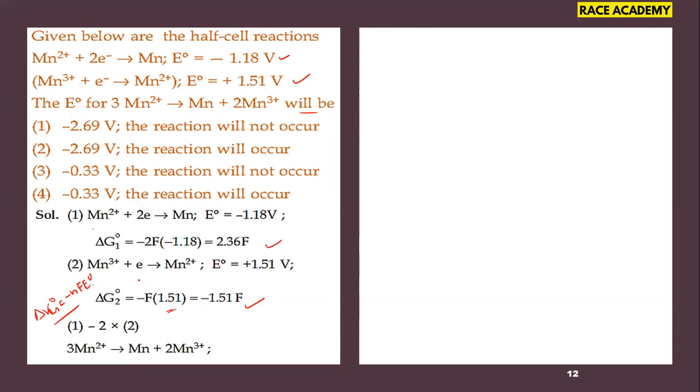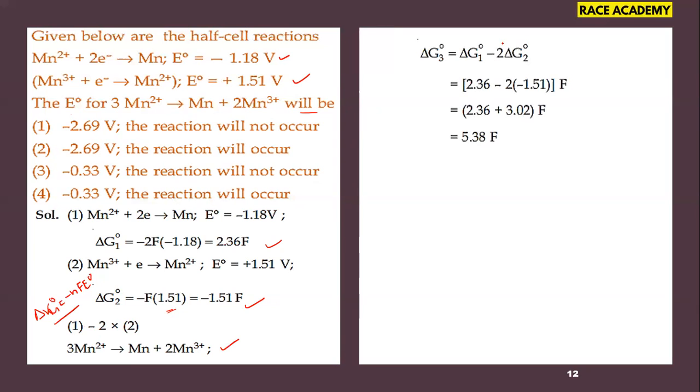From these two equations, if you multiply the second equation by 2 and then subtract the first equation from it, we will get the required equation, which is 3Mn2 plus gives Mn plus 2Mn3 plus.